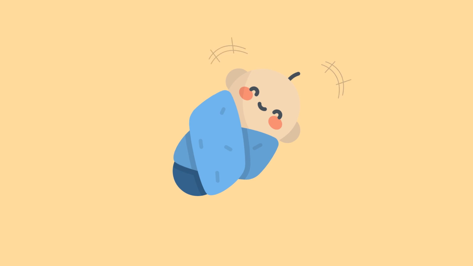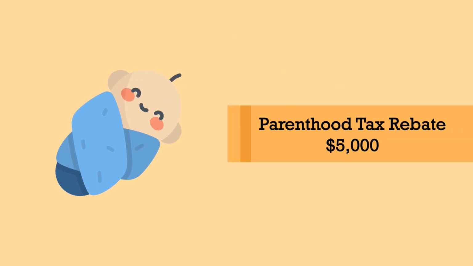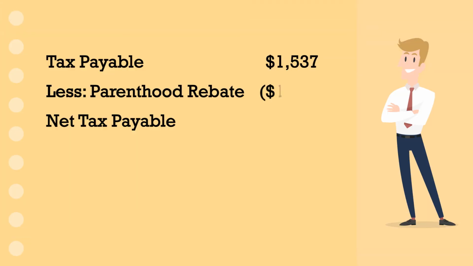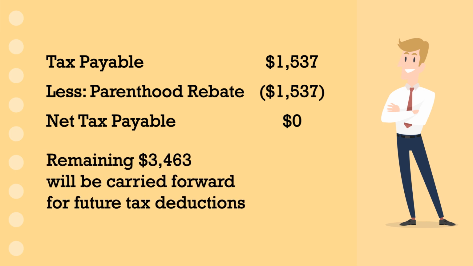But wait, do you remember Eden's newborn child? Given that this is Eden's first child, he is entitled to a rebate of $5,000. This rebate can be utilized in the current year to offset against tax liability either this year or in the future year of assessments. Assuming Eden utilizes $1,537 of the $5,000, his net tax liability would be $0 in YA 2020, and the remaining $3,463 will be carried forward for deduction against future tax liability.